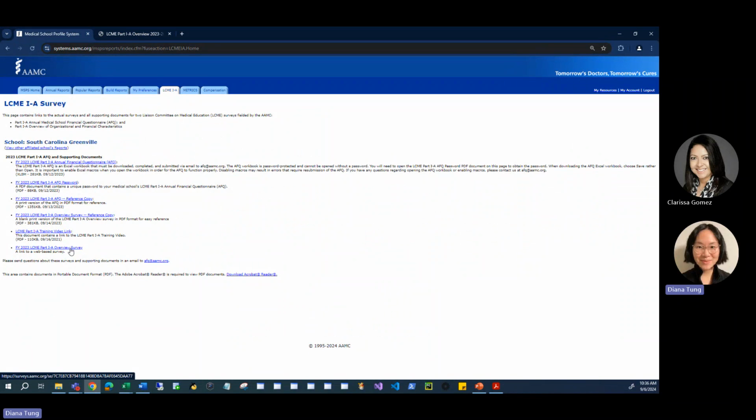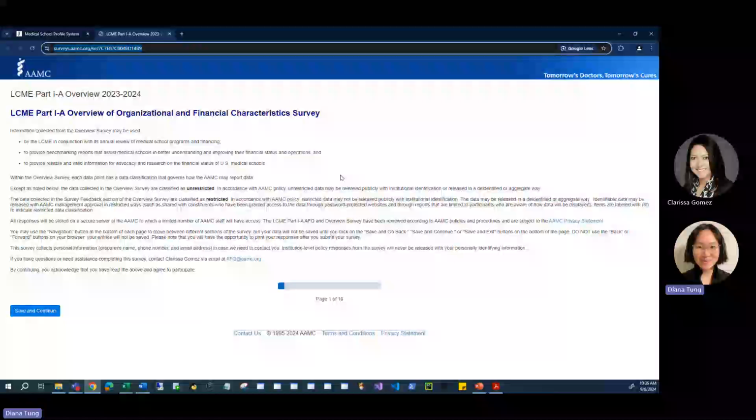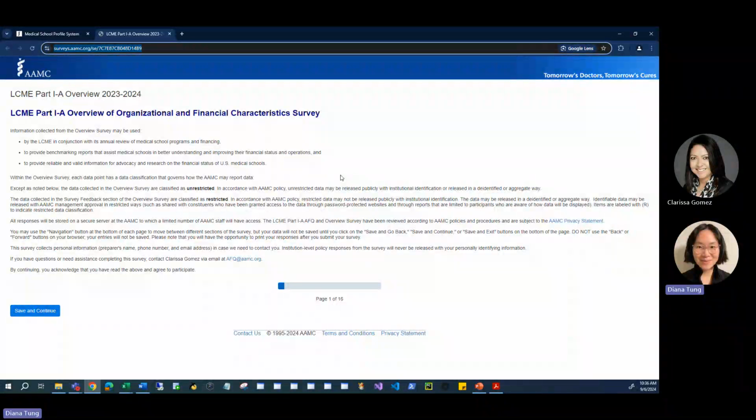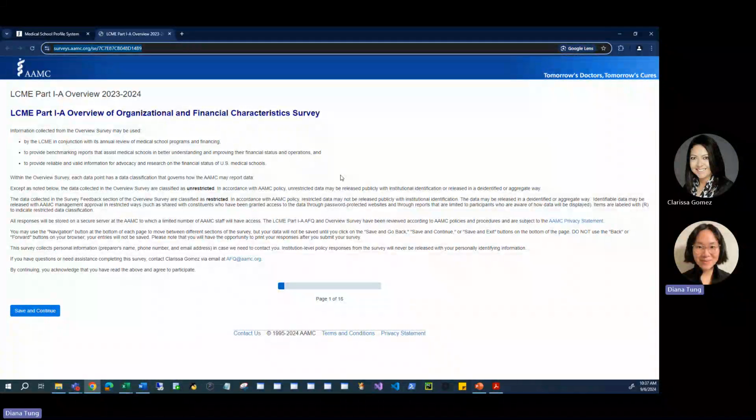The link to your medical school's overview survey is at the bottom of the LCME 1A tab on MSPS. When you click on that link, you will get to a page that looks like this. Here is the view of the welcome screen of the overview survey. Like last year, there are 39 questions in this survey. Be sure to review the data release policy concerning data collected in the overview. In this survey, most items are classified as unrestricted.